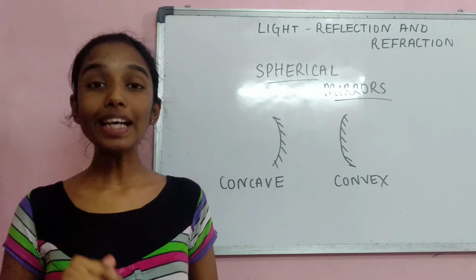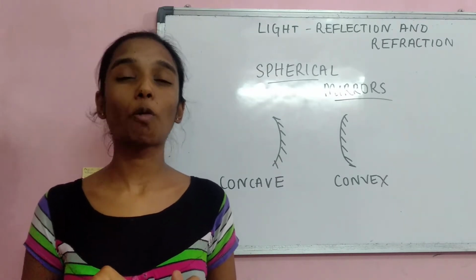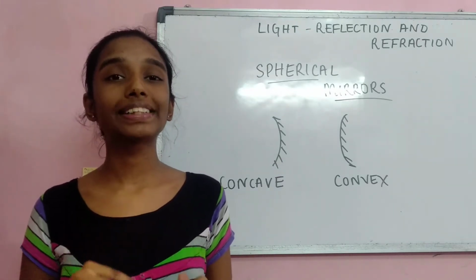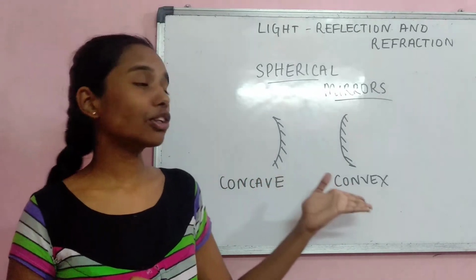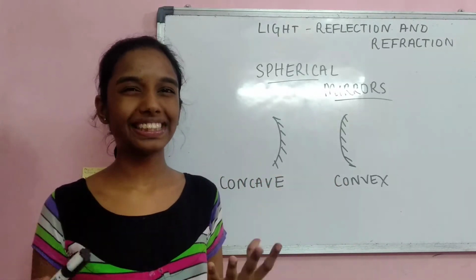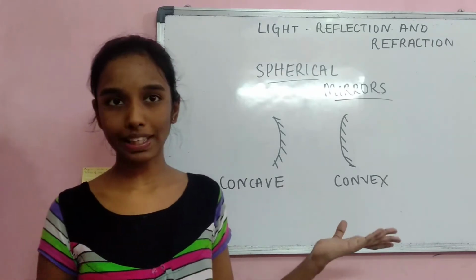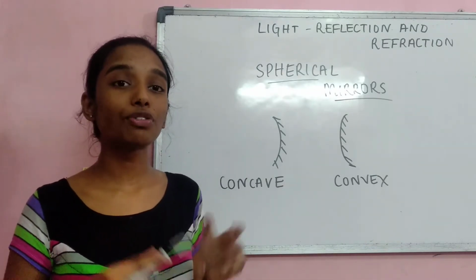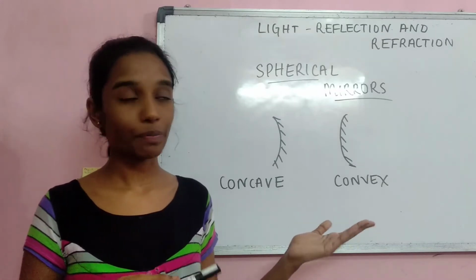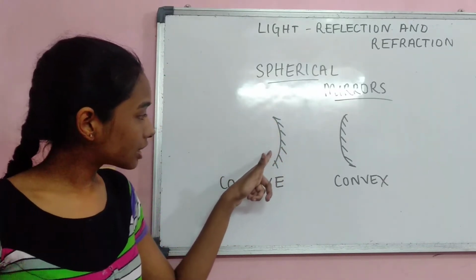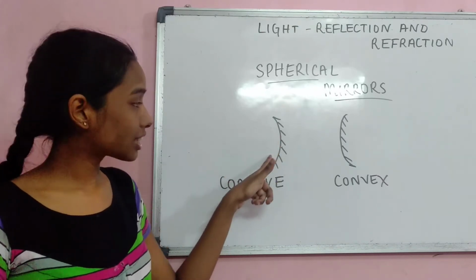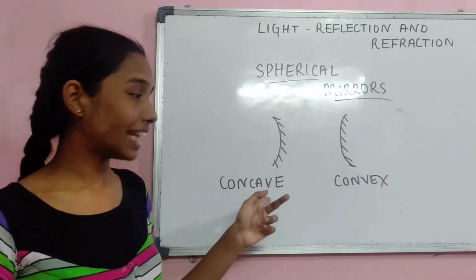So far, we have been learning about plane mirrors and their properties. Now let us learn something about spherical mirrors, like concave and convex. You're all familiar with these names. Let us first differentiate concave and convex. When the inner curved, cave-like part is reflecting, we call that a concave mirror.